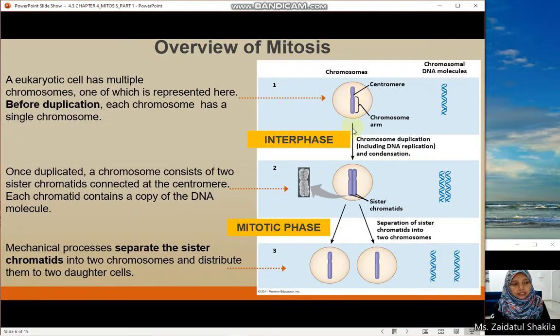Once duplicated, once it has entered the interphase, which contains the synthesis phase, a chromosome consists of two sister chromatids connected at the centromere, and each chromatid contains a copy of a DNA molecule. During the mitotic phase, during mitosis and during cytokinesis, there will be separation of the sister chromatids. The centromere will break up, forming two new daughter cells like this.